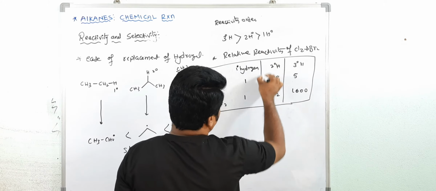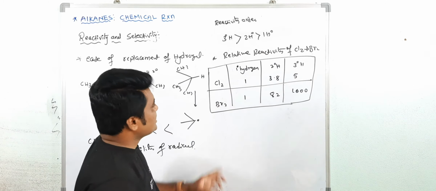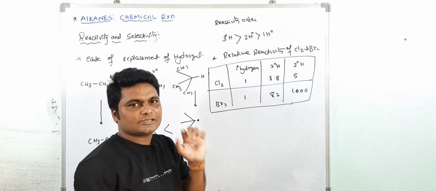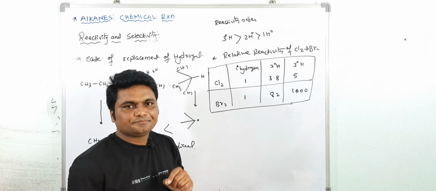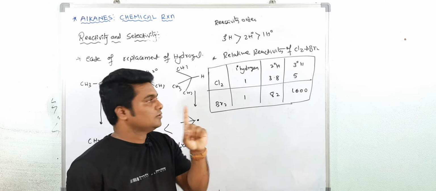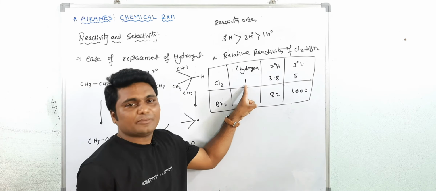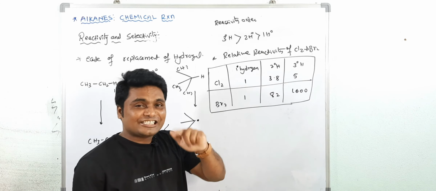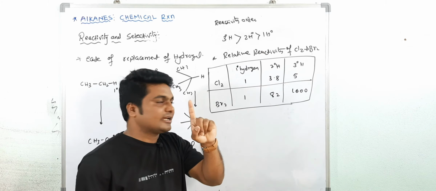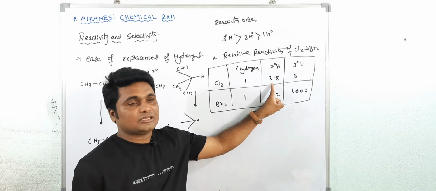See here, I will explain how to understand. This is actually relative reactivity. It means, for example, when I am doing chlorination, in 1 second only 1 primary hydrogen is replaced. In that same 1 second, 3.8 secondary hydrogens are replaced.